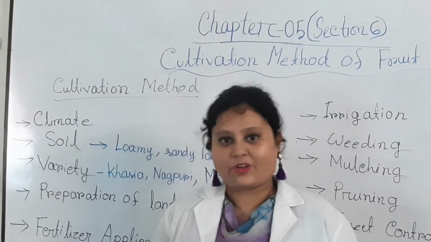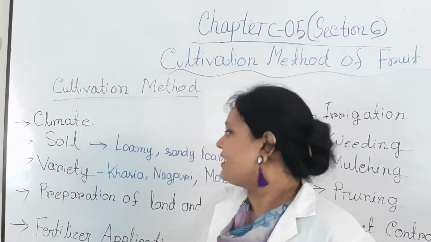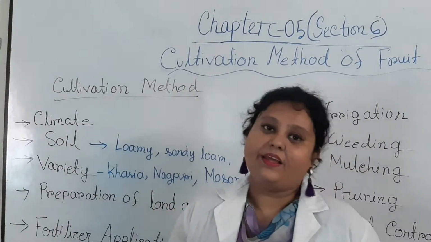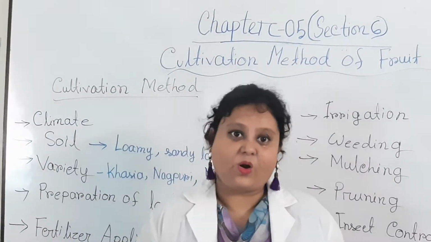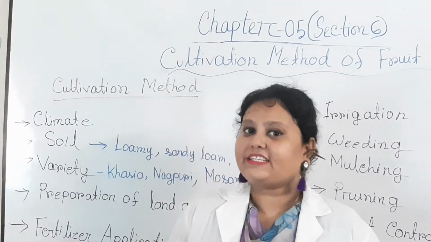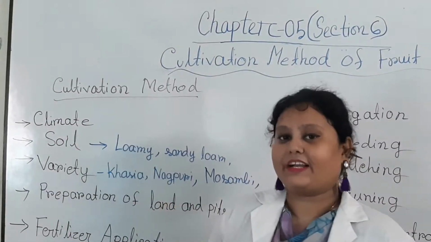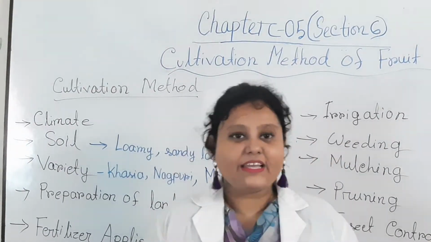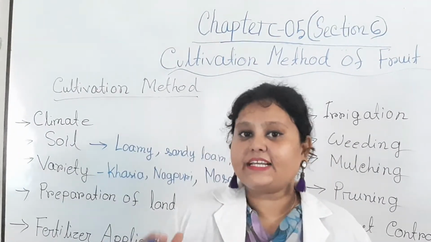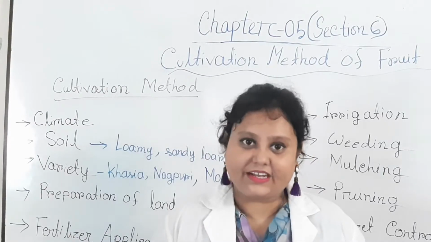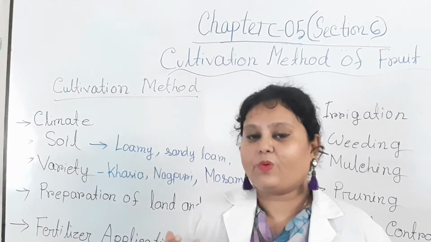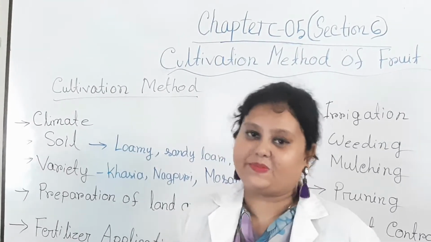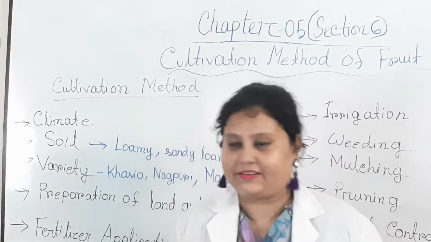Then the soil, mainly loamy soil or sandy loam soil. These types of soil are suitable for cultivating orange, and in our country mainly the hilly region is suitable, as its weather and soil types suit this cultivation.